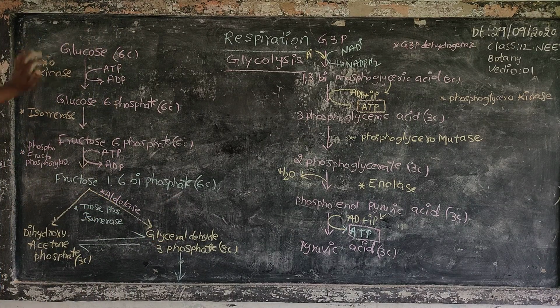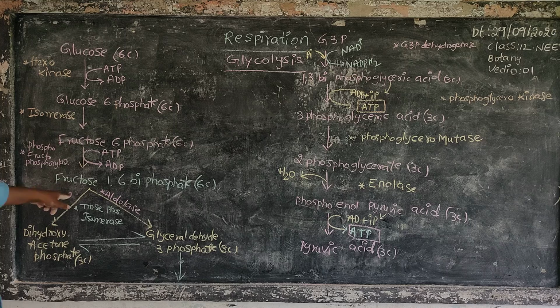Glucose changes into glucose 6-phosphate by the phosphorylation of glucose, with the help of ATP, which gives the phosphate group to glucose. That's why glucose receives that phosphate group, leading to the formation of glucose 6-phosphate by the help of the enzyme hexokinase. Glucose 6-phosphate changes into another isomer form, that is fructose 6-phosphate, by the help of the enzyme isomerase.